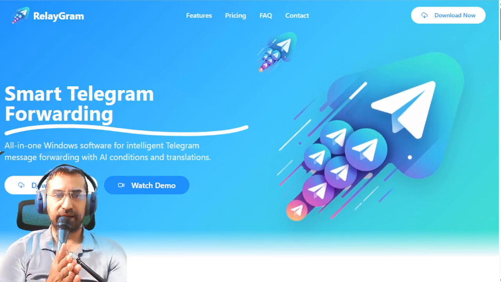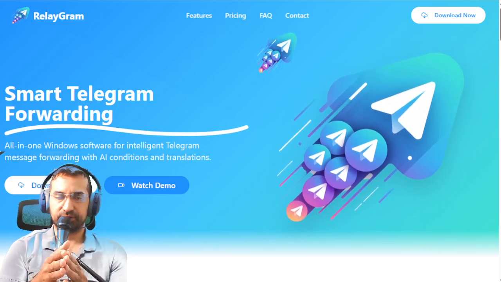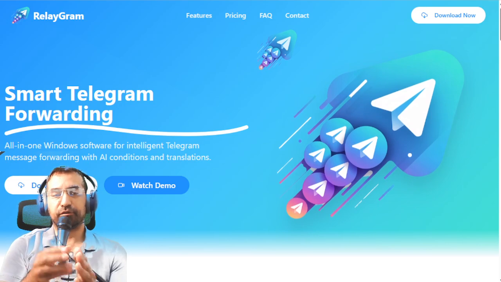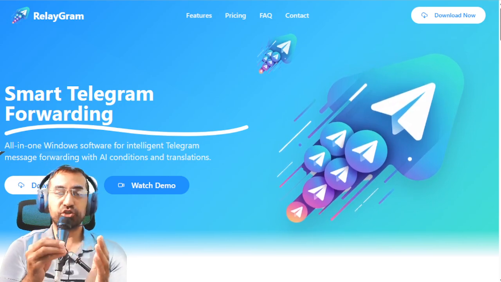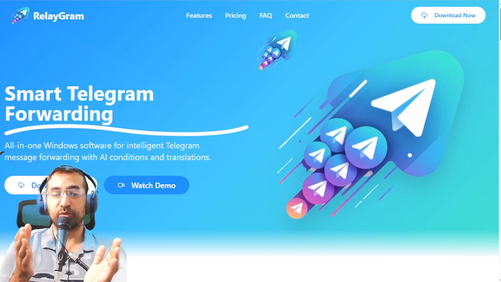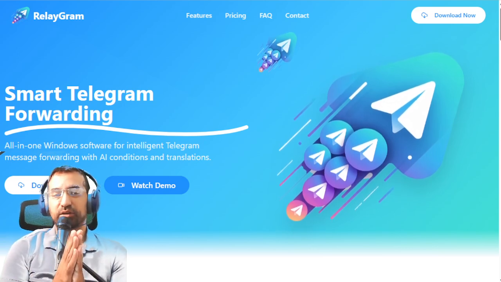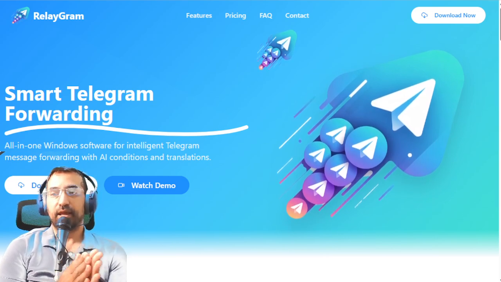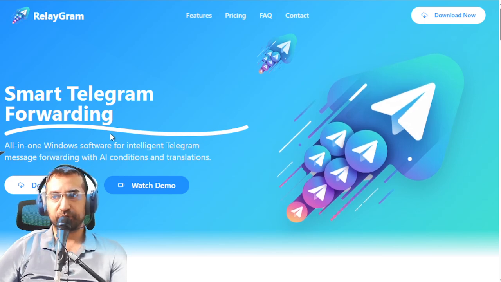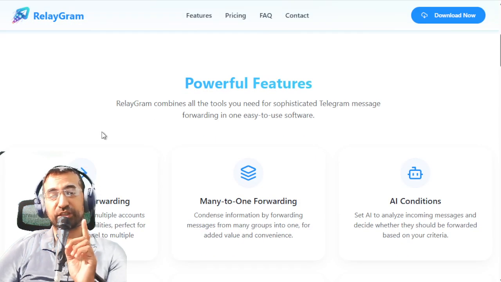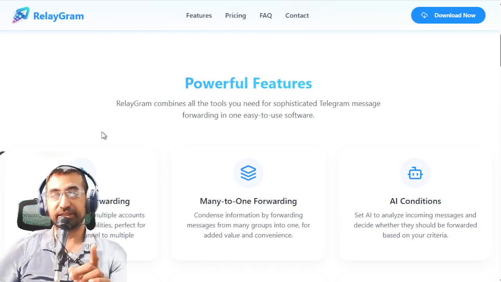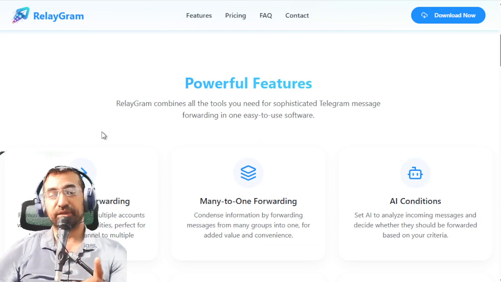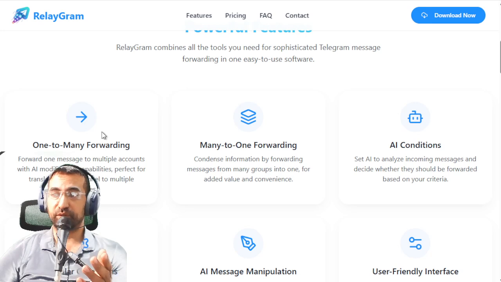Welcome to RelayGram. This is the ultimate in forwarding from one group to another, one channel to another place within Telegram. The ultimate, and I mean the ultimate tool. And what we're going to do right now is just show you some of the functions on the site, and then I'm actually going to show you them live happening, and it's going to be quite a fun ride because the things you can do with this is unbelievable.